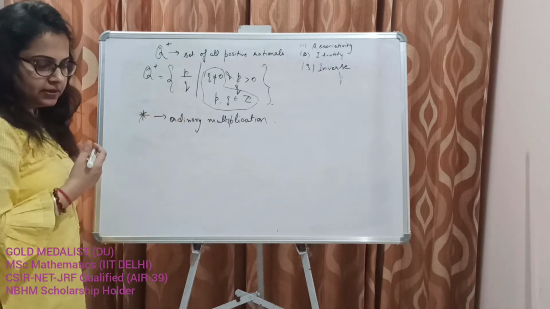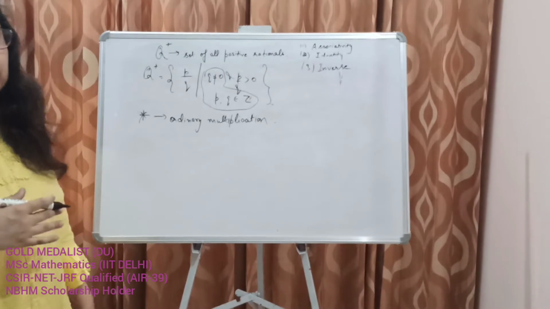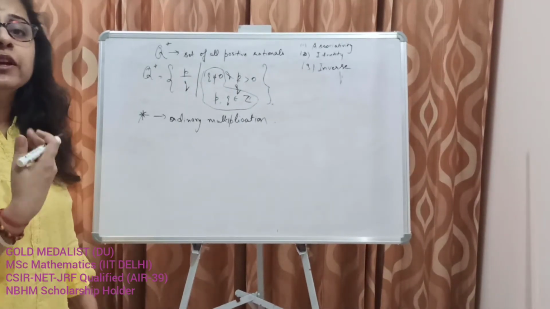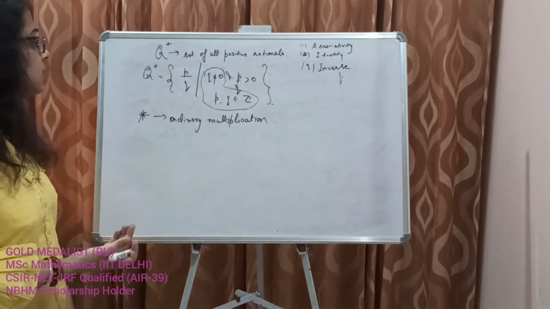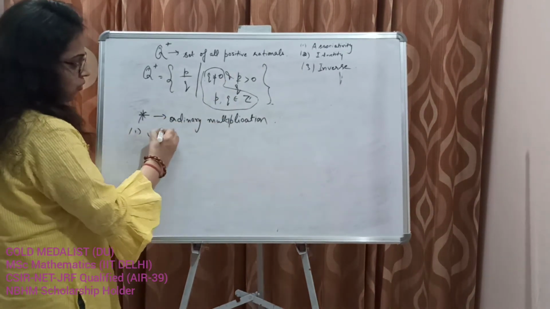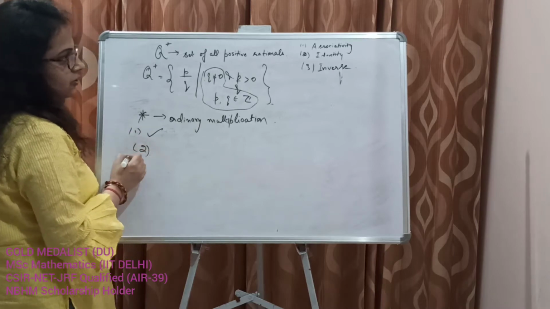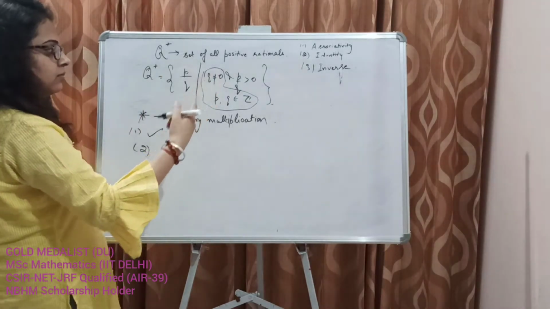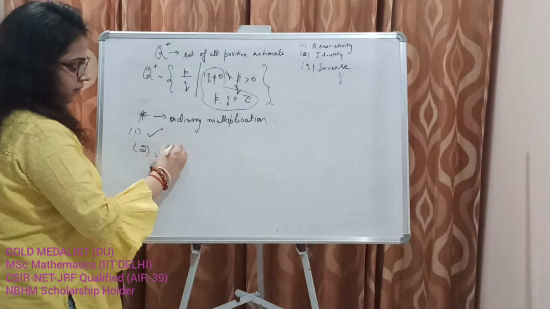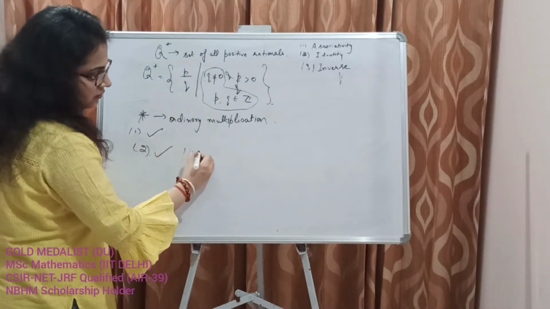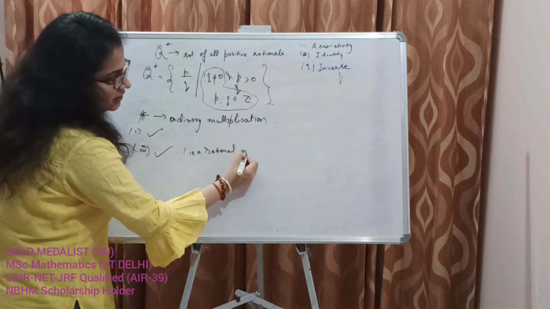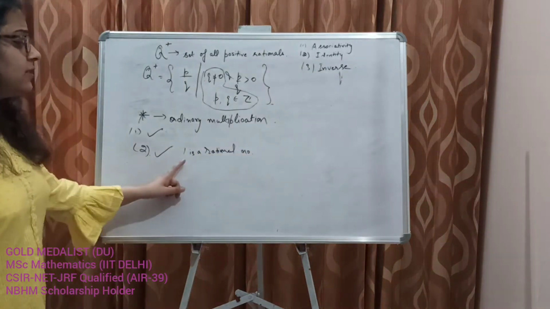We know that plus and multiplication are associative operations on the set of real numbers or any subset of the set of real numbers. So associativity holds. Existence of identity. We know that 1 is a rational number, and this is also an identity.